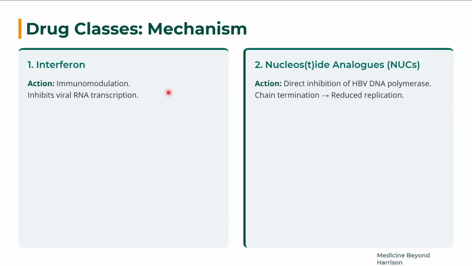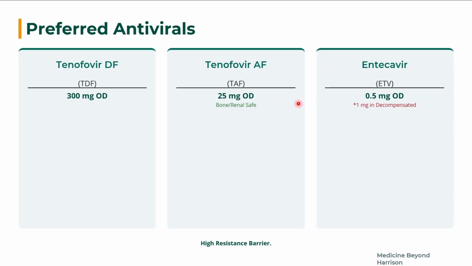So drug classes, we will discuss in brief about the drug classes in this video. Interferons, which were previously used, are nowadays not commonly used. It is an immunomodulator that inhibits viral RNA transcription. These are the common things you need to know about interferon in the current era. Then nucleotide and nucleoside analogs. These directly inhibit HBV DNA polymerase and cause chain termination, which leads to reduced replication of the virus. So the preferred antivirals nowadays are only these three. How to use them and when to use them, we'll discuss in the upcoming video.